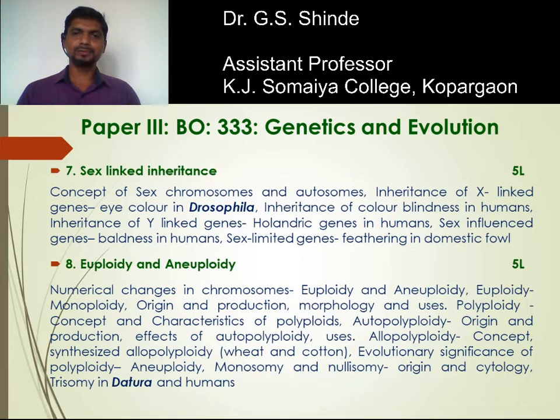Those genes which are present on the X chromosome and which are not found in the non-homologous portion of the Y chromosome are called X linked genes. Similarly, Y linked genes. Here we study inheritance of X linked genes, eye color in Drosophila, inheritance of color blindness in humans, and inheritance of Y linked genes. These genes are expressed only in males, because the male has only one X and one Y chromosome, so they are expressed only in males.